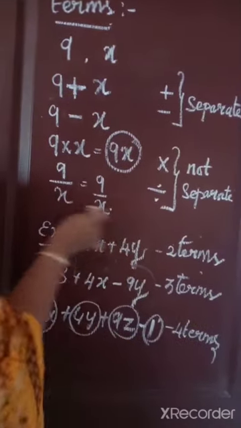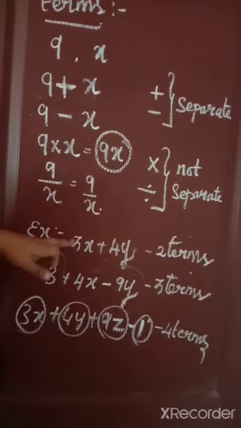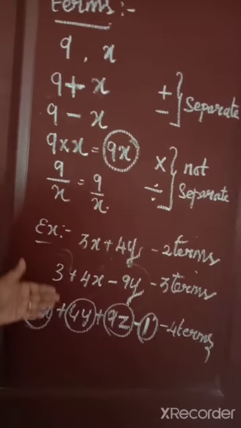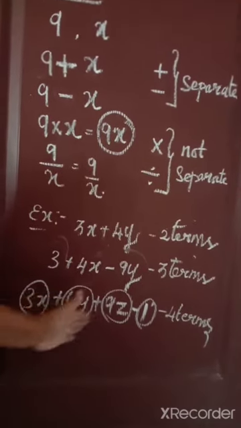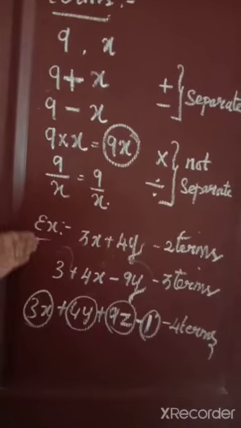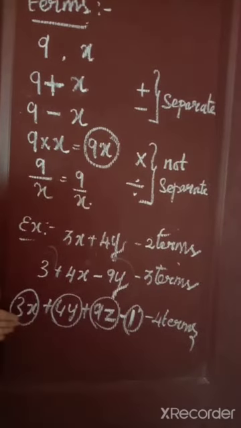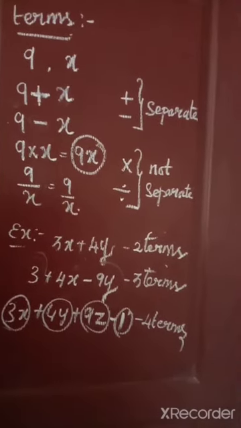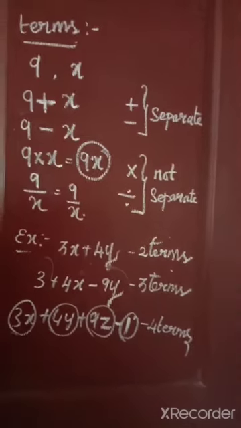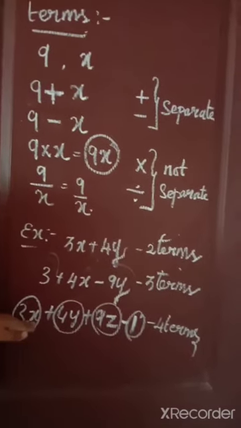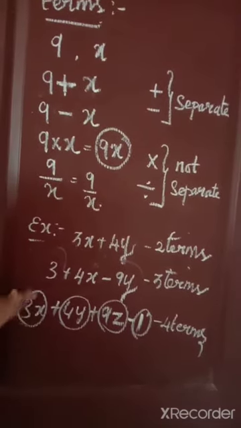So this is called a mixture of variables and constants with plus and minus. This is called an algebraic expression. So an algebraic expression means it is a combination of variables with constants. Now, how many terms?